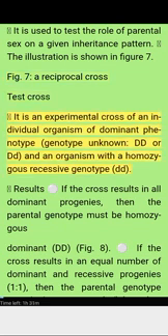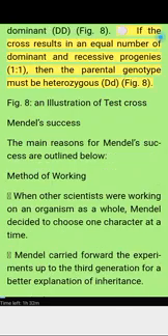Test cross. It is an experimental cross of an individual organism of dominant phenotype, genotype unknown, DD or Dd, and an organism with a homozygous recessive genotype, dd. Results: if the cross results in all dominant progenies, then the parental genotype must be homozygous dominant, DD, Figure 8. If the cross results in an equal number of dominant and recessive progenies, 1:1, then the parental genotype must be heterozygous, Dd, Figure 8. Figure 8, an illustration of test cross.